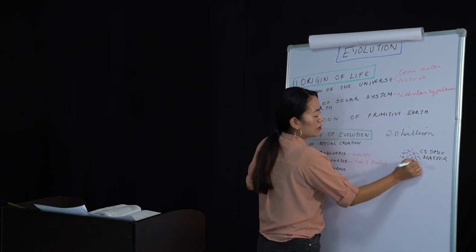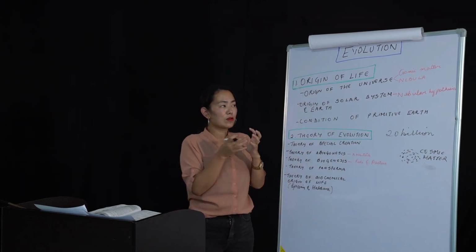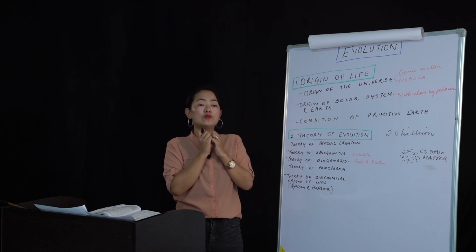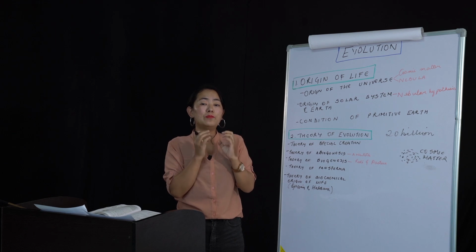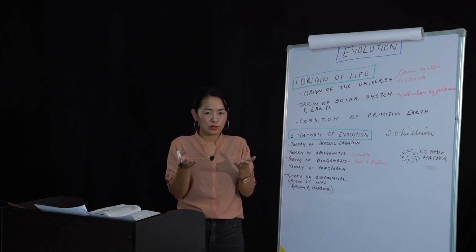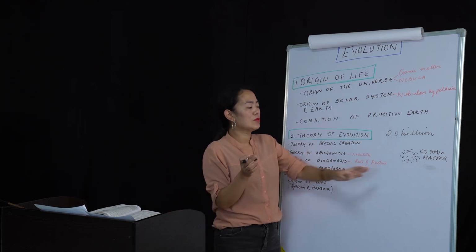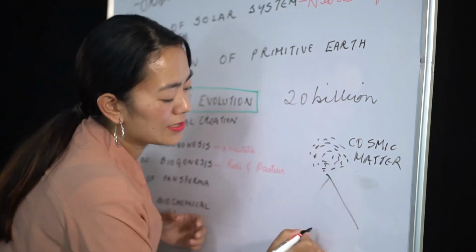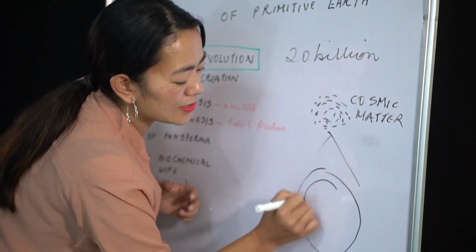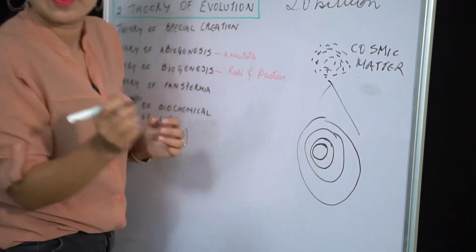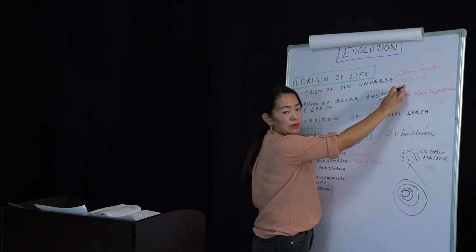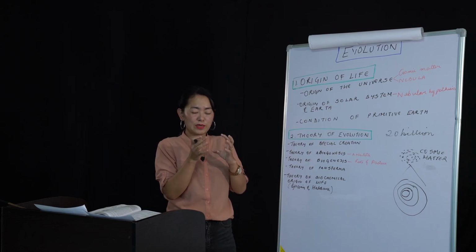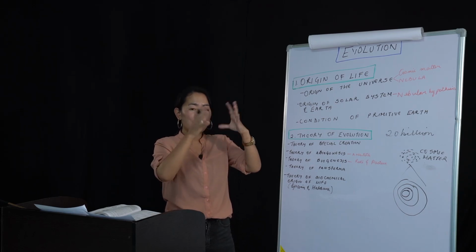So at first, there was cosmic matter that was formed. And as the cosmic matter started condensing together and becoming hotter and hotter, it led to the process called the Big Bang Theory. Obviously, you have heard of the Big Bang Theory, right? In this process, the highly condensed cosmic matter burst out. When it burst out, it started forming gases, clouds of cosmic matter. They were called nebula, in which the gas clouds of cosmic matter, along with the hydrogen elements, form the clouds.